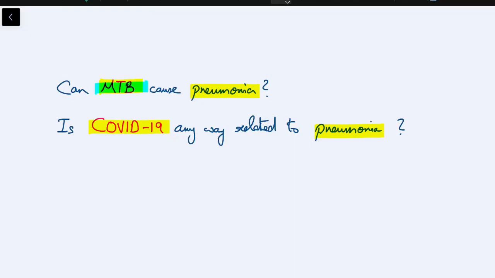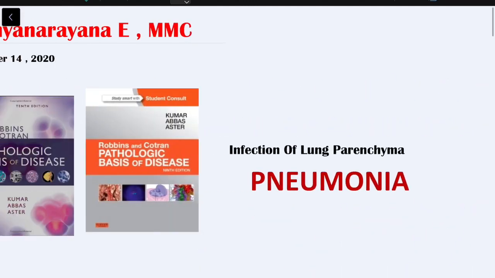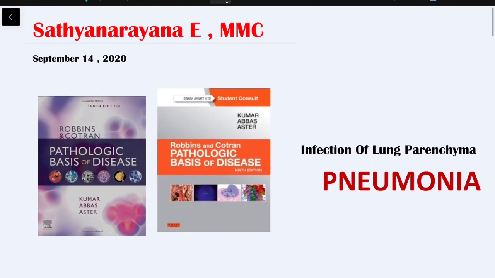Can Mycobacterium tuberculosis cause pneumonia? Or is COVID-19 anyway related to pneumonia? For both of these questions, the answer is a big yes. If you're not clear about the concepts, there is no problem.